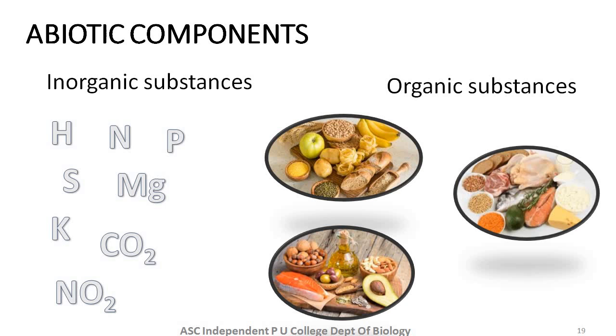These organic forms will be stored in the plant body, either in the form of carbohydrates, proteins, or fats. I hope this is clear to you. So inorganic substances are utilized and converted into organic substances. So abiotic components include inorganic substances which are the raw materials for the formation of organic substances.